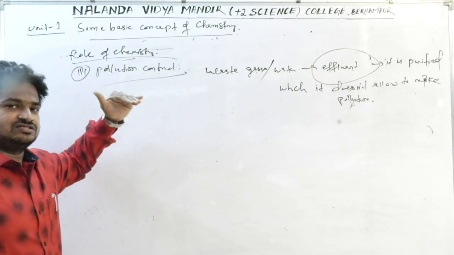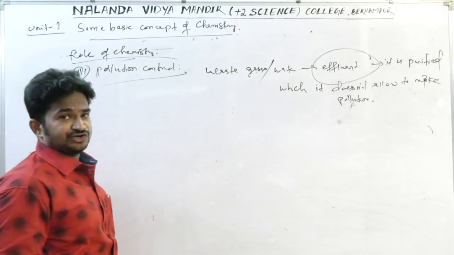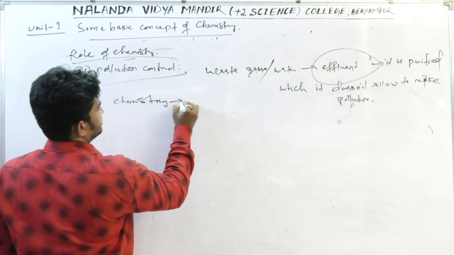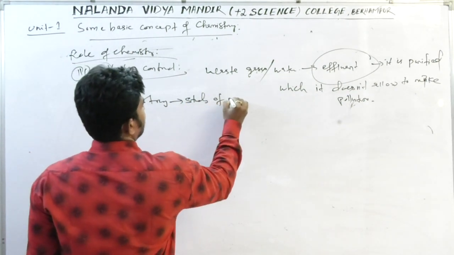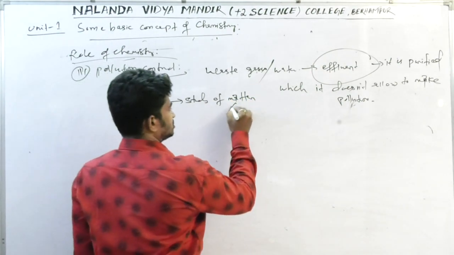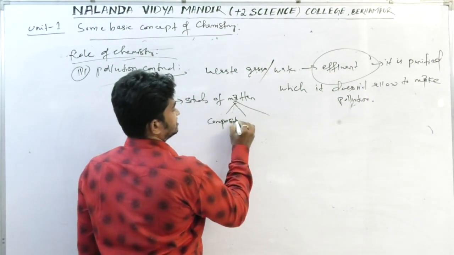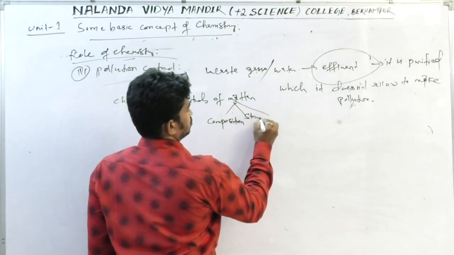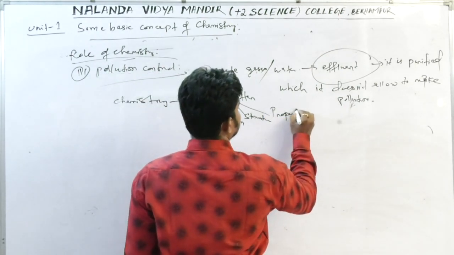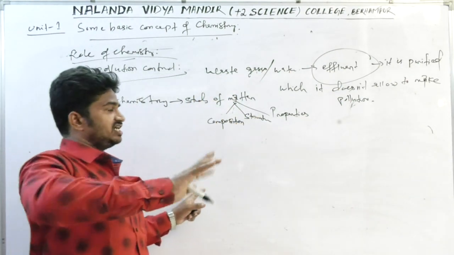Now move on to the nature of matter. Recently I told you that chemistry is the study of matter. Am I right or not? Chemistry is the study of matter. What we are studying is its composition, that is, what kind of things are present inside that matter. And its structure, what kind of structure is present, and what are the properties, what chemical changes take place inside that matter, both physical and chemical properties.